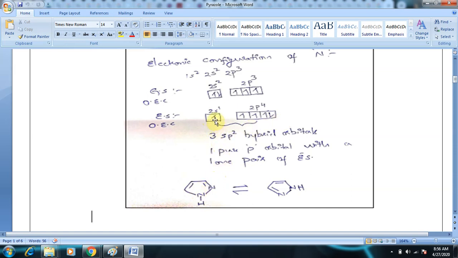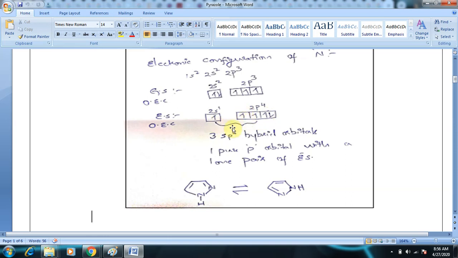So the s orbital combines with this orbital with a single electron and this orbital which contains a lone pair of electrons, and another pure p orbital is left untouched. It is not involved in hybridization.